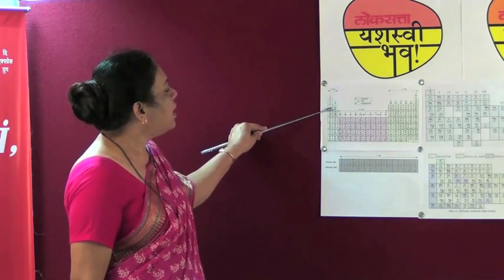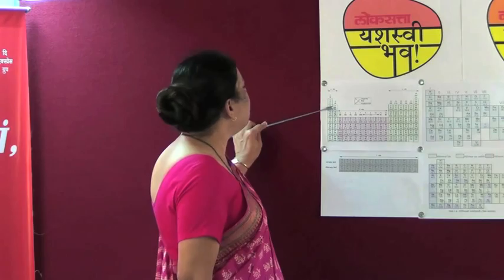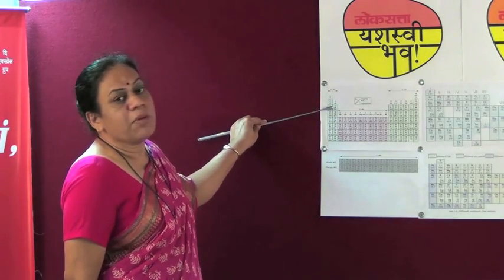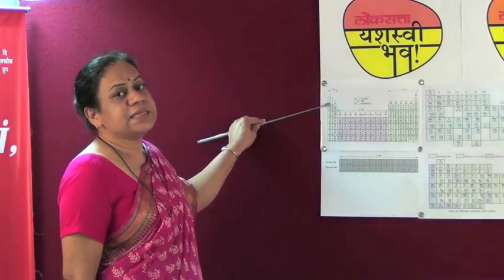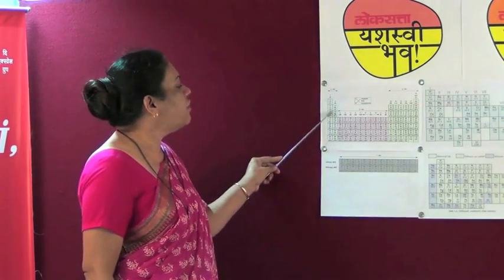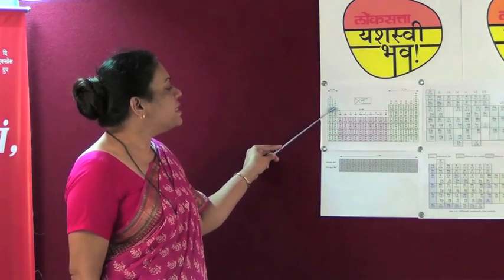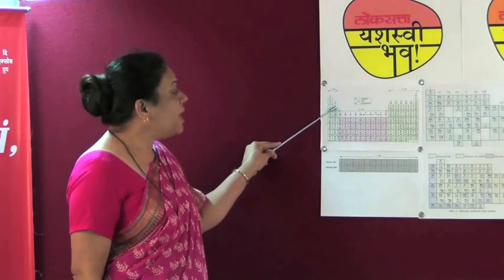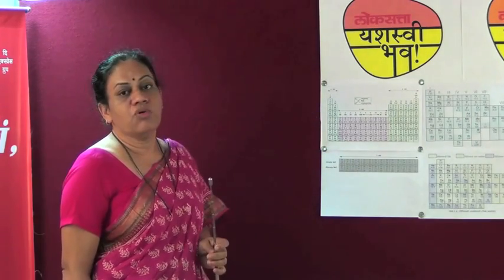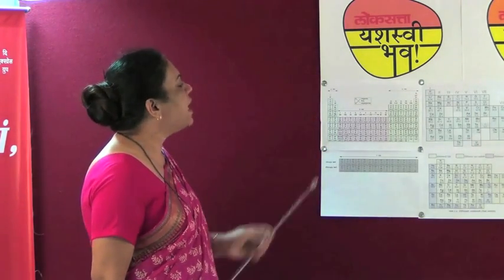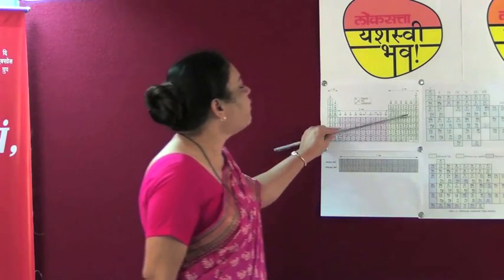For example, let us take beryllium. The atomic number of beryllium is 4, hence its electronic configuration will be 2 and 2. The number of valence electrons is 2, hence beryllium will belong to group 2. Let us take another example, say fluorine.